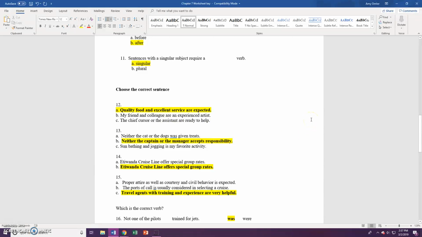The chief cursor or the assistant are ready to help. Here we see we have an or. So if it's one or the other, it makes it singular. Therefore, that would have to be is.